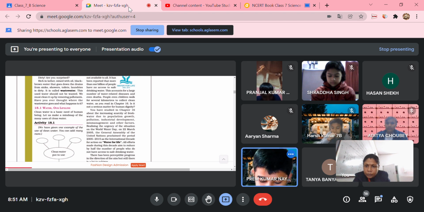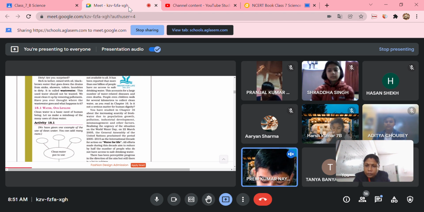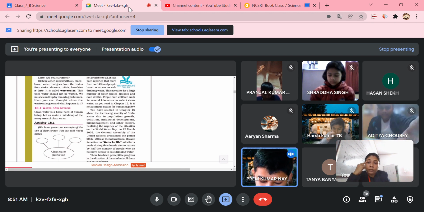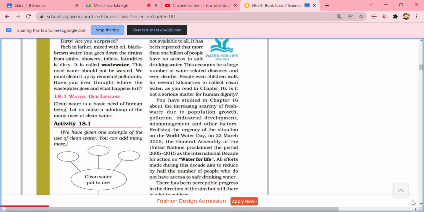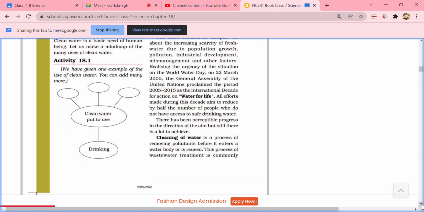Realizing the urgency of the situation, on World Water Day, on 22nd March 2005, the General Assembly of the United Nations proclaimed the period 2005 to 2015 as the International Decade for Action on Water for Life. All efforts made during this decade aim to reduce by half the number of people who do not have access to safe drinking water. There has been perceptible progress in the direction of the aim, but still there is a lot to achieve.